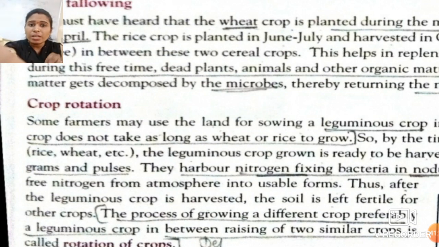That means the soil contains that fertilizer, and after that we can plant rice or wheat, so that the rice or wheat crop easily gets these nutrients. Okay students, you have to remember that.